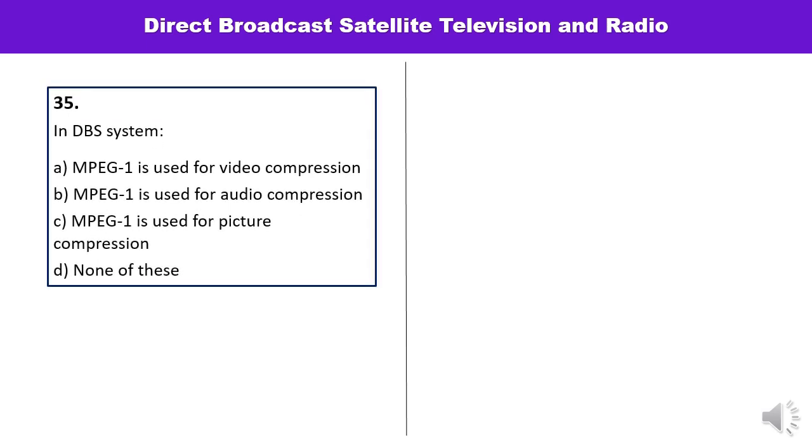Next question is, in a DBS system, MPEG1 is used for video compression, MPEG1 is used for audio compression, MPEG1 is used for picture compression, or none of this. So in a DBS system, you have studied it a number of times that MPEG1 is used for audio compression, which means answer is B.